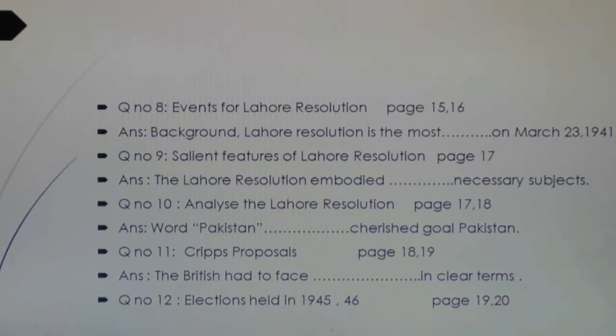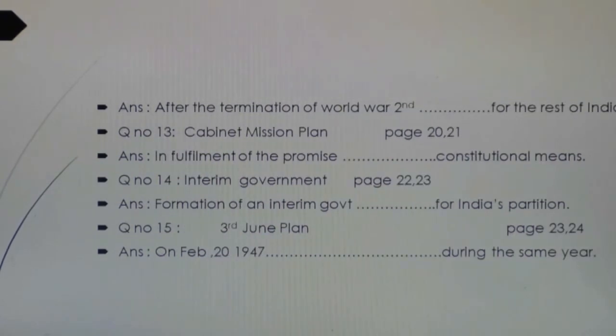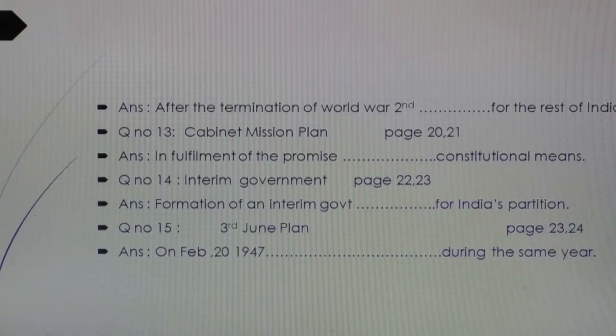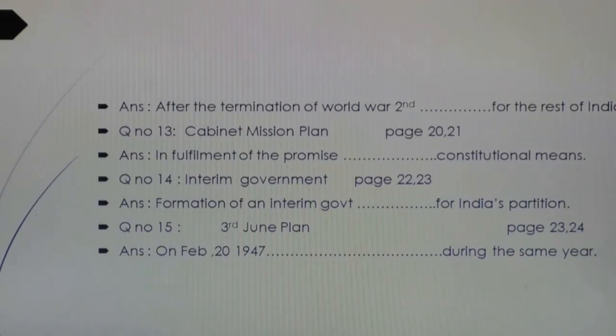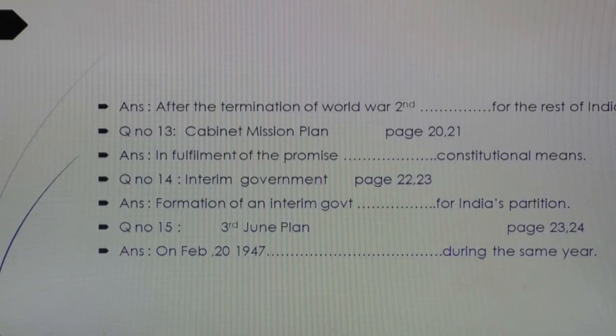Question number 11, Cripps Mission, pages 18, 19. Question number 12, elections held in 1945-46. Question number 13, Cabinet Mission Plan, pages 20, 21. Question number 14, interim government, pages 22, 23. And question number 15, 3rd June Plan, pages 23 and 24. You have to find the answers from the lesson. This is your assignment.